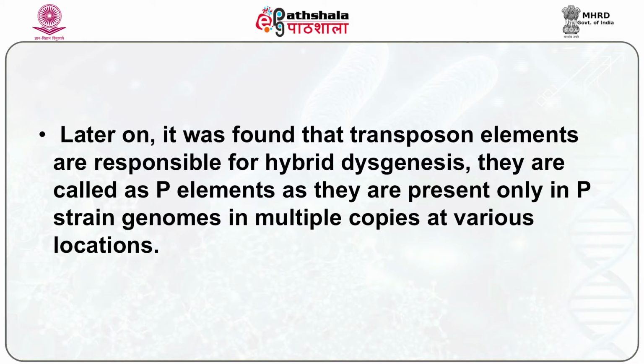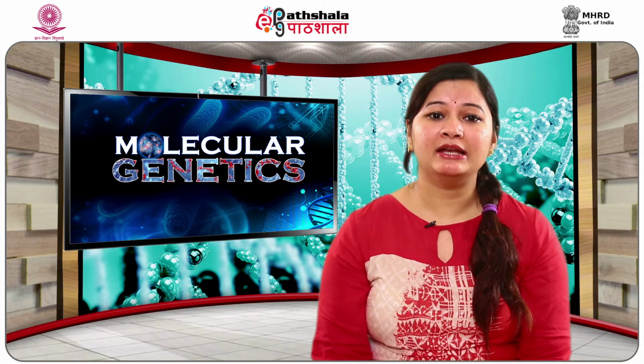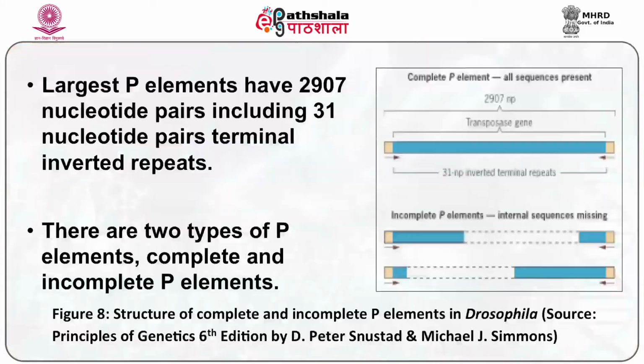They are called P elements as they are present only in P strain genomes in multiple copies at various locations. Structurally, P elements are diverse. The largest P element has 2907 nucleotide pairs including 31 nucleotide repeats. There are two types of P elements, complete and incomplete P elements.